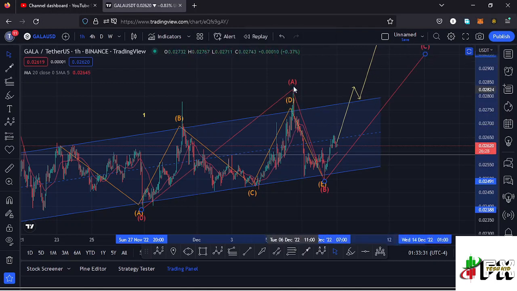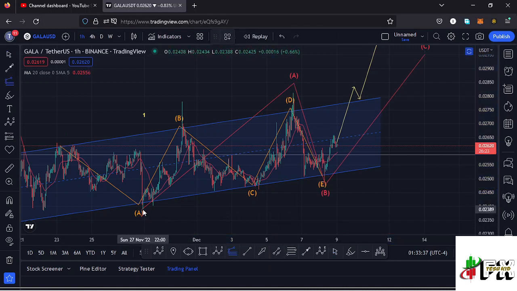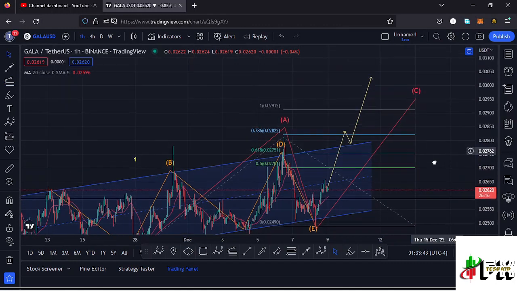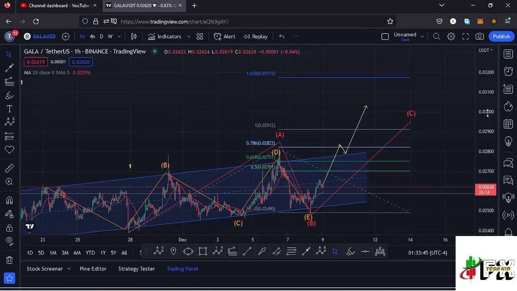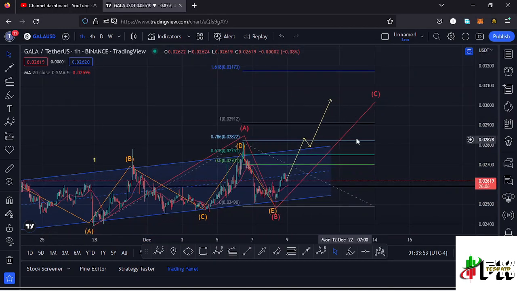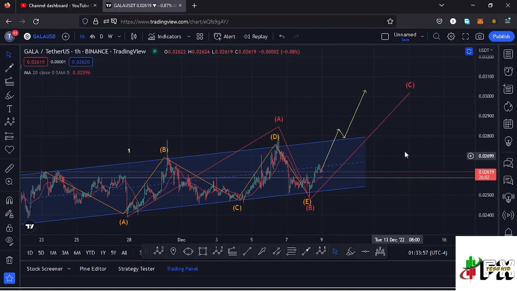and sketching out a minimum target area to the upper side in the formation of that wave C using a trend-based Fibonacci, connecting it from the low of the wave A to the high of that wave A, then dragging the Fibonacci to the low of the wave B. That gives me a minimum target area to the upper side in the formation of that wave C at the fib level 1.618, and that is at around the $0.03173 mark, and that is the minimum that I would expect that ABCDE channel to do once you see a breakout to the upper side.